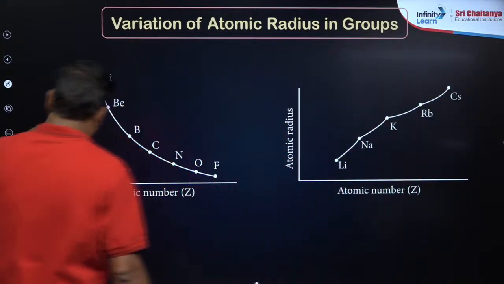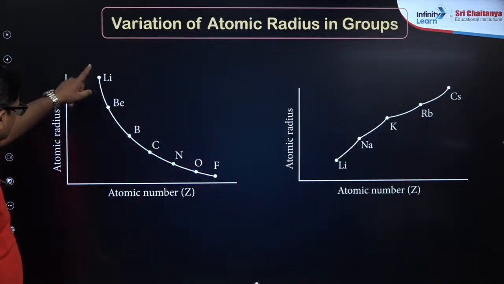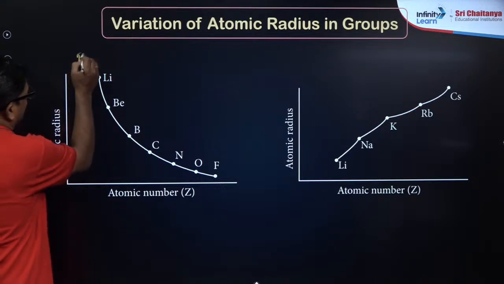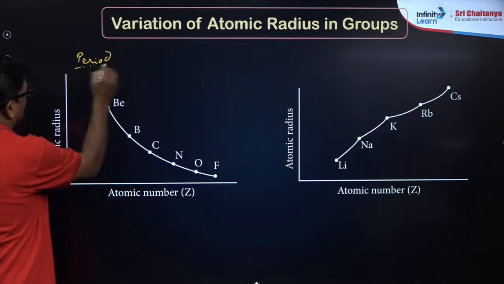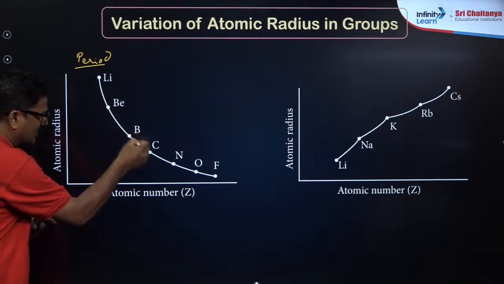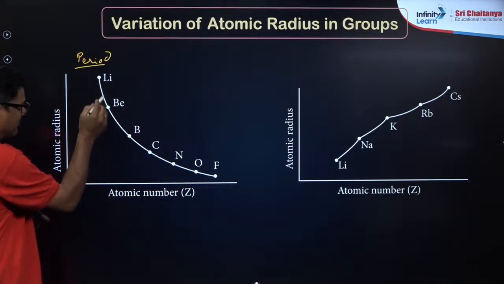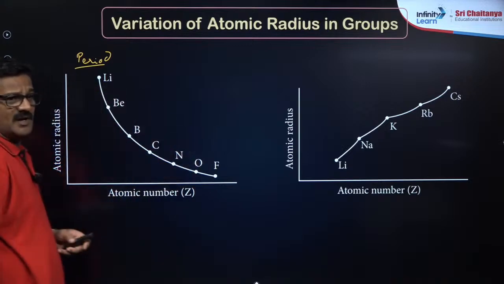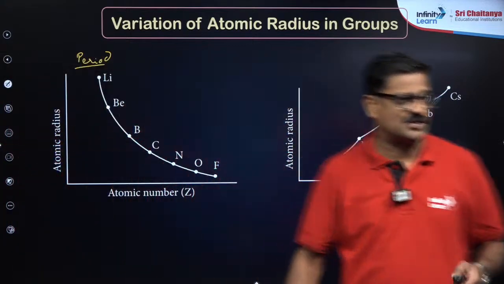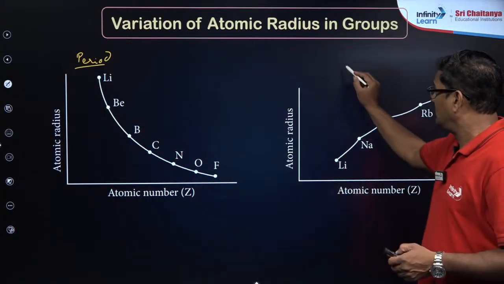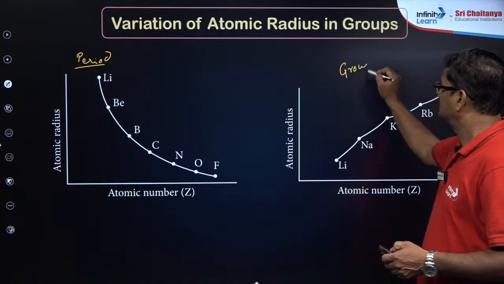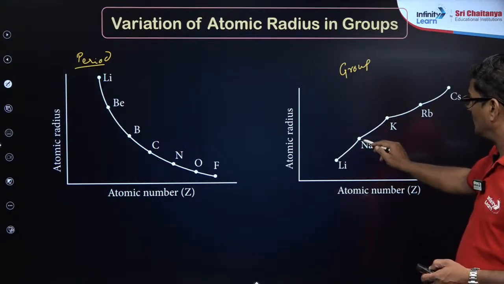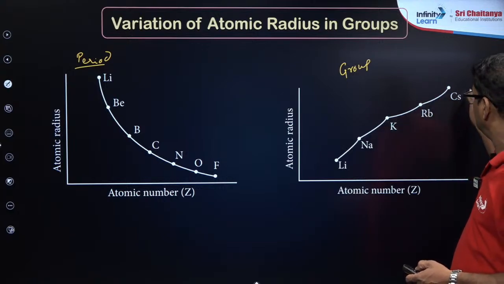Atomic radius, atomic number. Across the period, this is the trend in the period. Atomic radius gradually decreases. You can see lithium, beryllium, boron, carbon, nitrogen, oxygen, fluorine. And in the group, atomic size gradually increases. Lithium, sodium, potassium, rubidium, cesium.